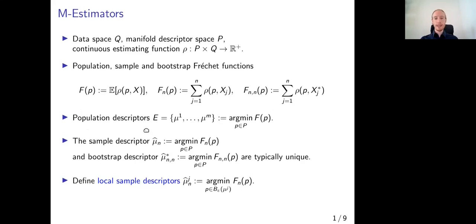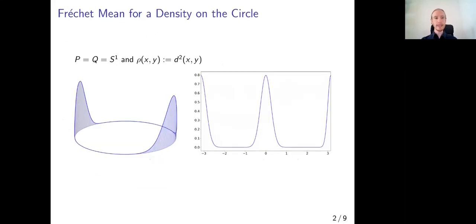Here we assume a finite number M of population descriptors, where the sample descriptors and bootstrap descriptors will still typically be unique in this setting. For this reason, we also define local sample descriptors as the local minimizers of the sample Fréchet function near the population descriptors. Let's look at a simple example first, namely the Fréchet mean for a density on the circle.